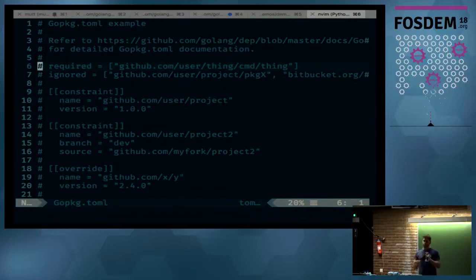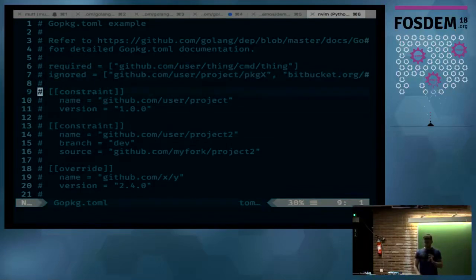And when you do that, Dep will pretend like it's one of your dependencies, and it will make sure that it has all of its dependencies, and you can version control your supporting tools in this way and guarantee that their behavior is consistent. Ignored lets you pretend that a certain import path doesn't exist. You can just black hole it. This is also very useful for some of the weird rough edges that people sometimes run into.